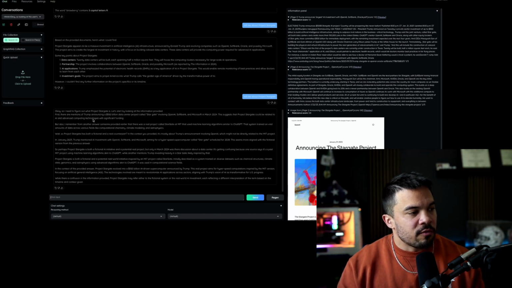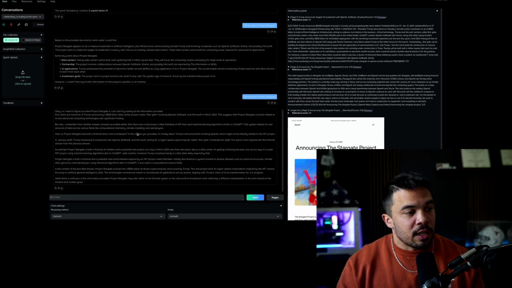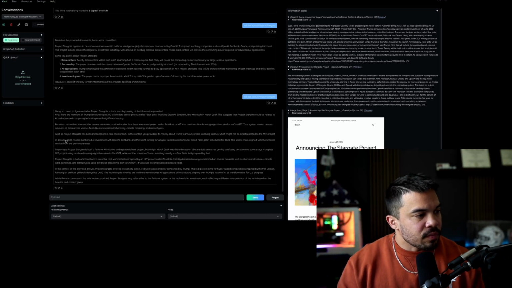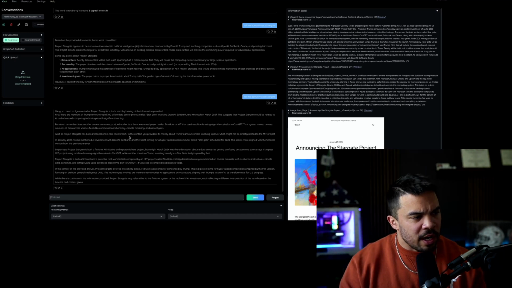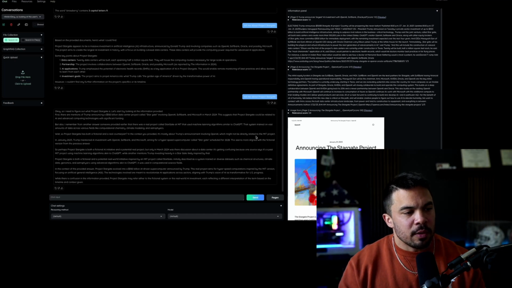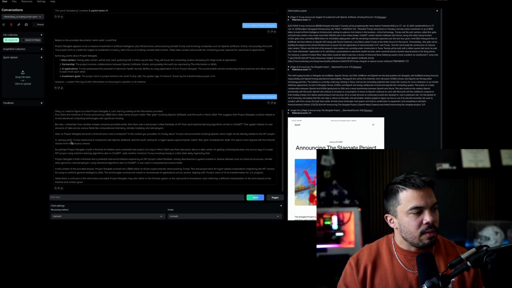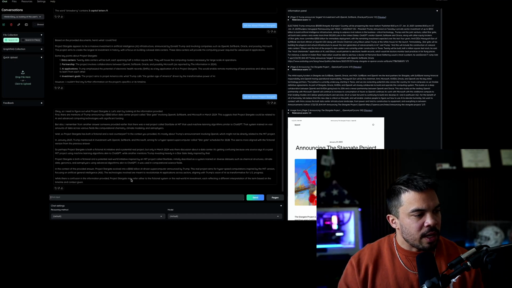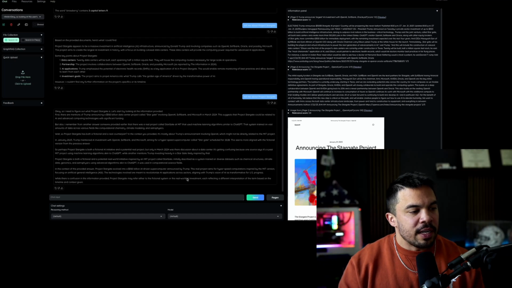Let's start by looking at the information provided. First, there are mentions of Trump announcing a $100 billion data center project called Stargate. But then it says, wait, so Project Stargate has both a fictional and a real counterpart. In the context you provided, it's mostly about Trump's announcement involving OpenAI, which may not be directly related to the MIT project. In January 2025, AI announcement. While there's confusion in the information provided, Project Stargate may refer to either the financial system or the real world.